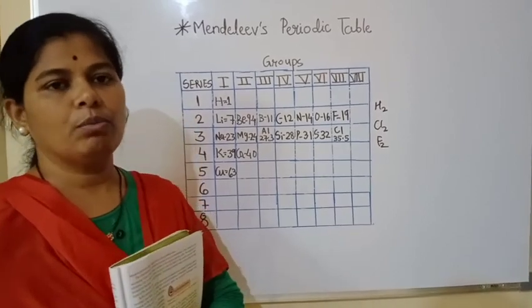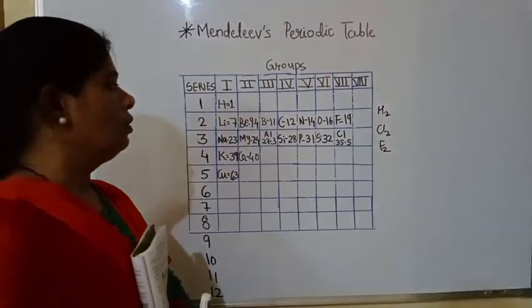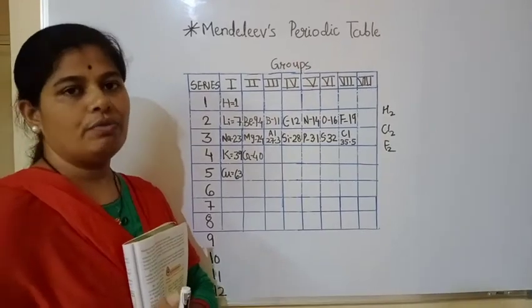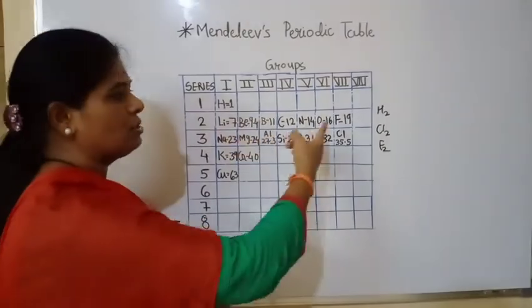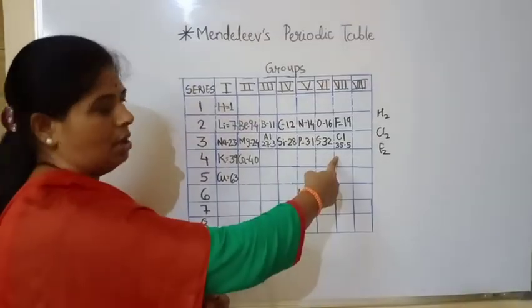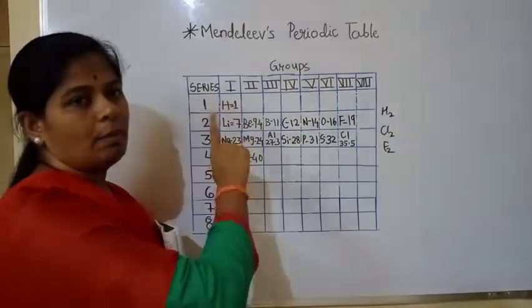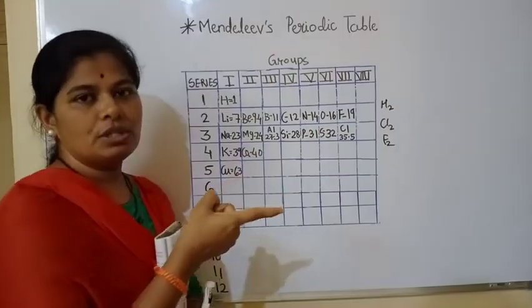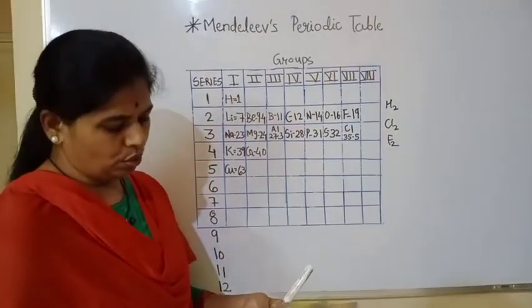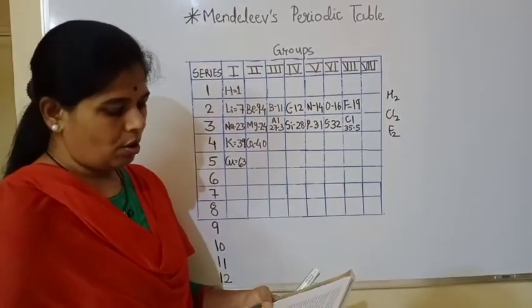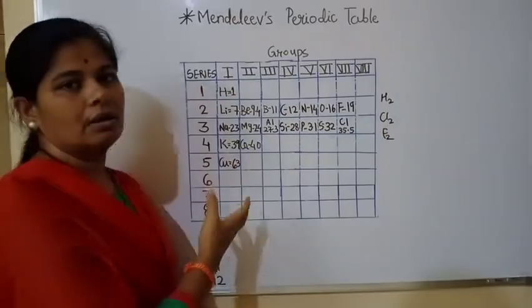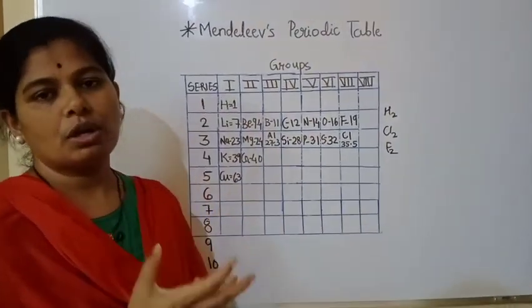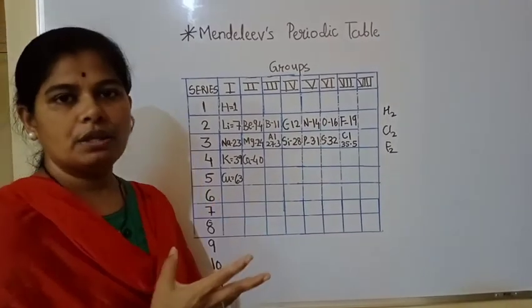So there was confusion about where to place hydrogen, because property-wise hydrogen and the halogens are the same, and the molecular formulas of the compounds of hydrogen and the alkali metals are the same.